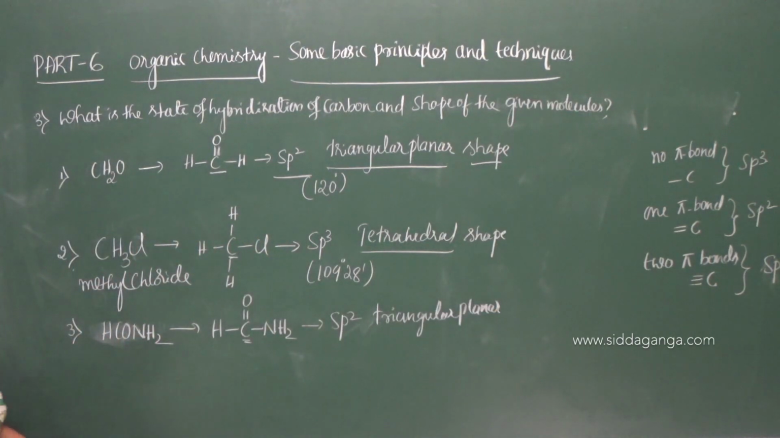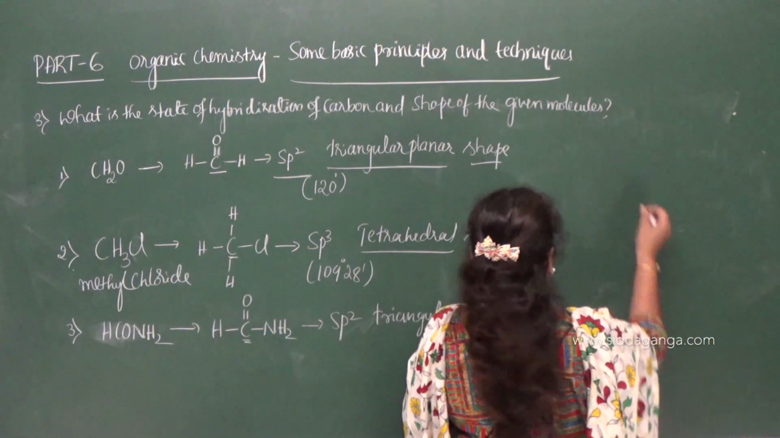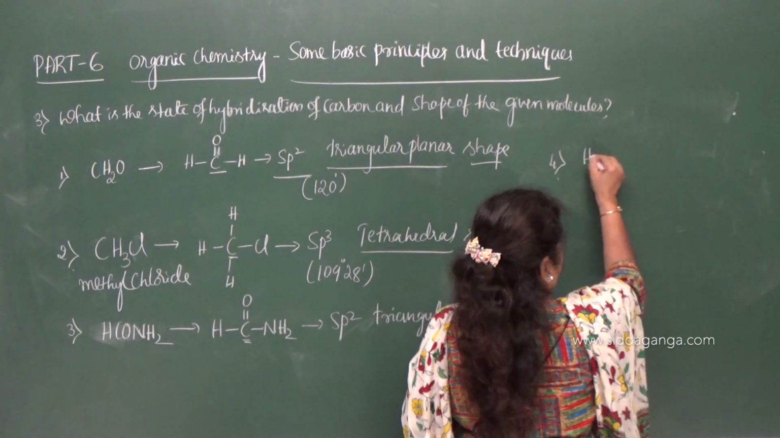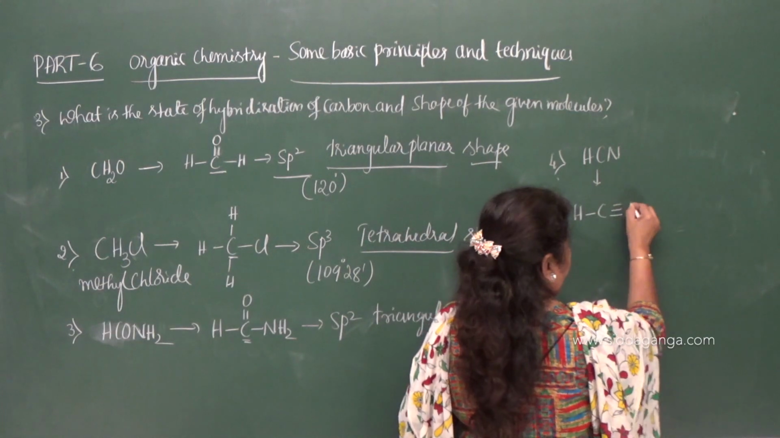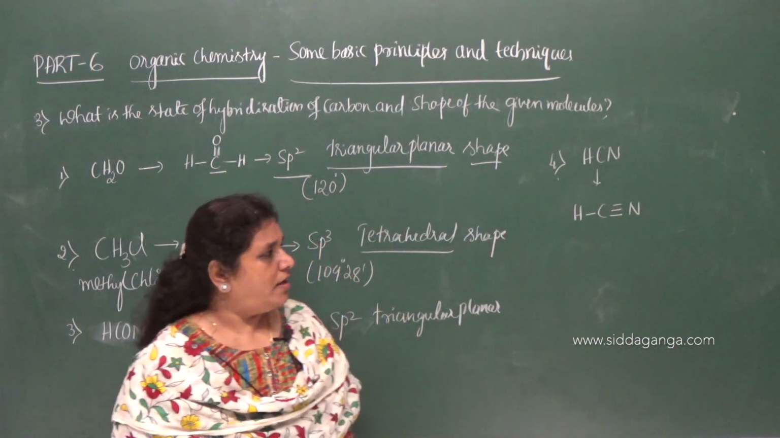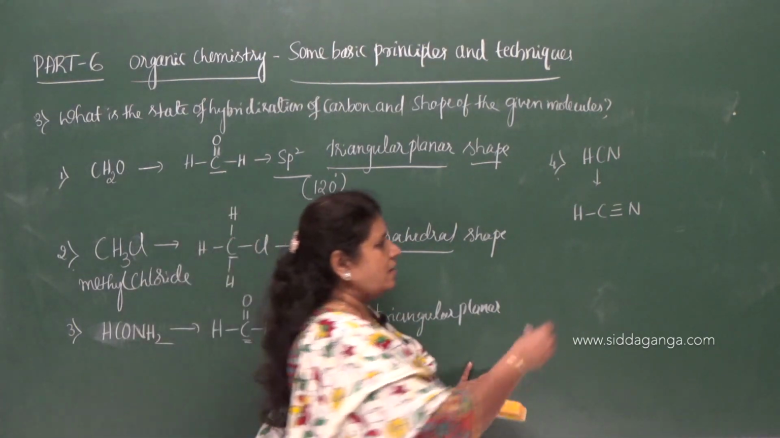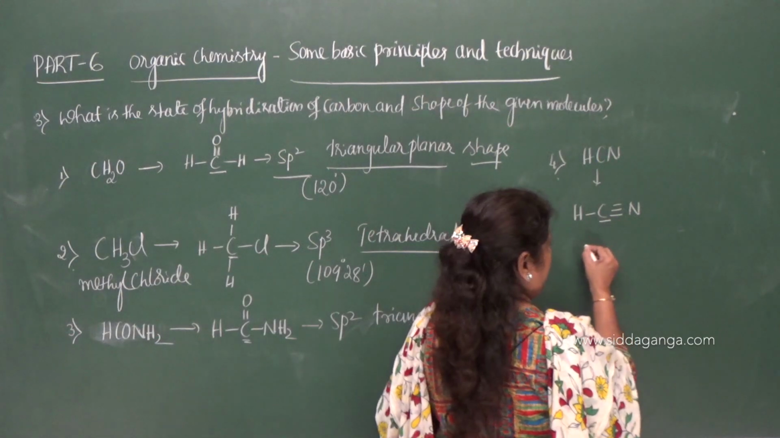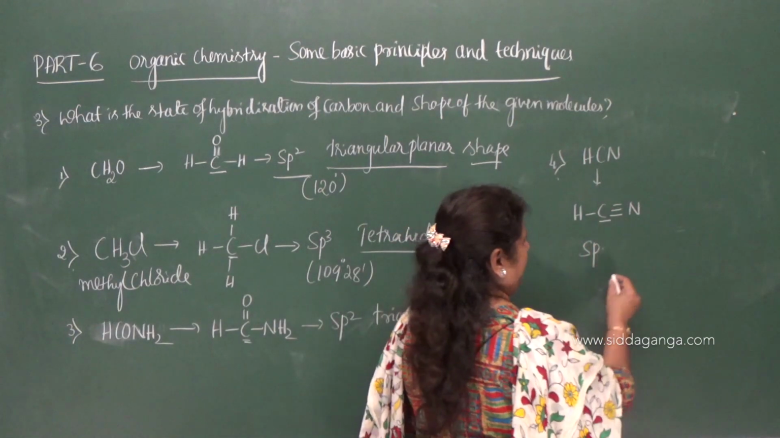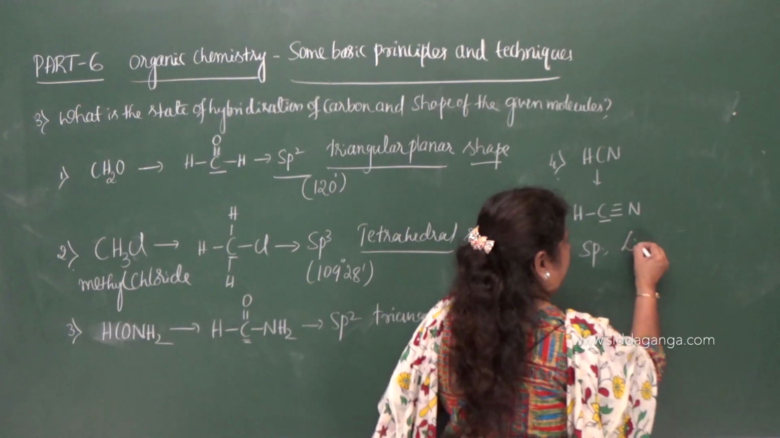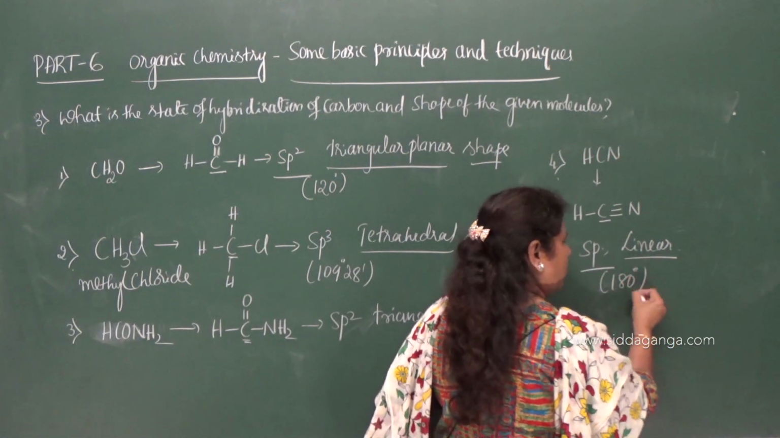Now the next example I can give is HCN. You can write H triple bond N, because carbon forms 3 bonds with nitrogen. That gives a class of compounds called cyanides. The hybridization state of carbon is sp because it forms 2 pi bonds and it is a triple bonded carbon. What is the shape? The shape of the molecule will be linear because the bond angle is 180 degrees.